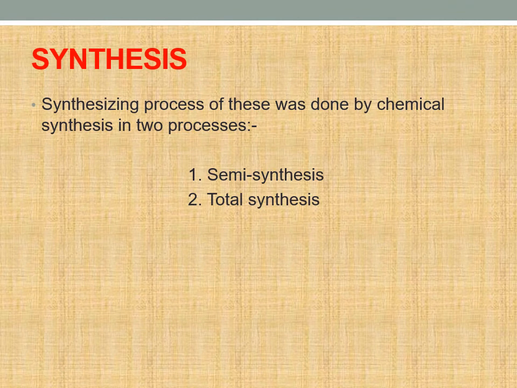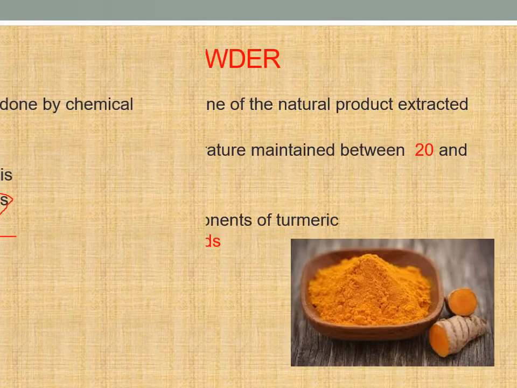Synthesis of these can also be done by chemical synthesis. It is of two types: semi-synthesis, for example, if a biological component is already present, then there is no need to manufacture it completely. But if we have to go from the starting material, then we need to synthesize it in a complete form. It is called total synthesis.